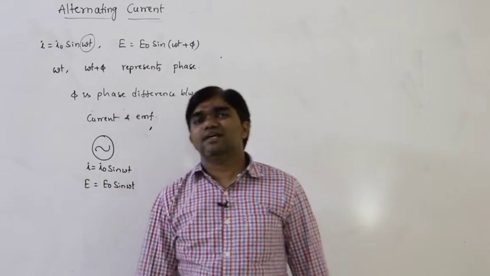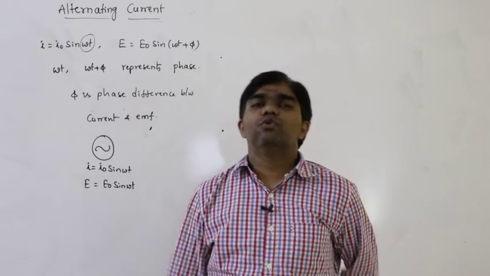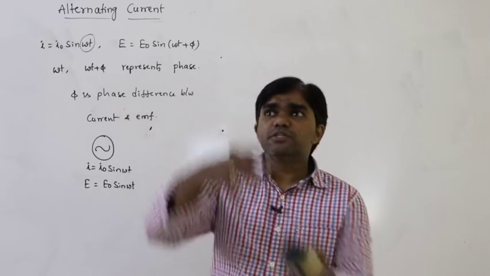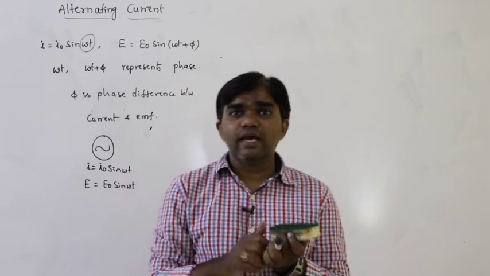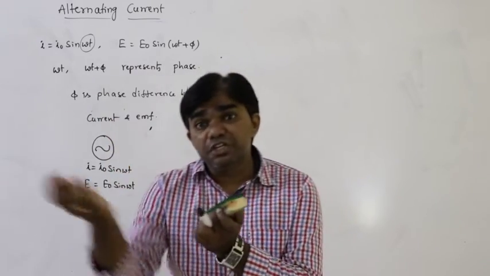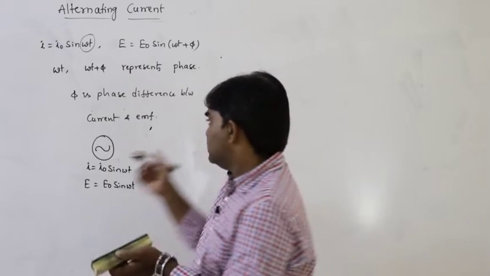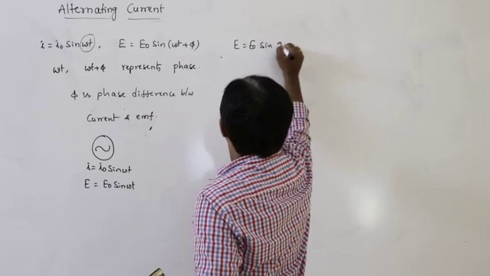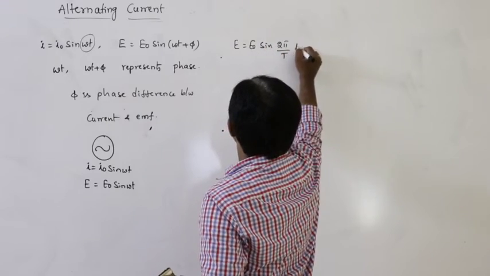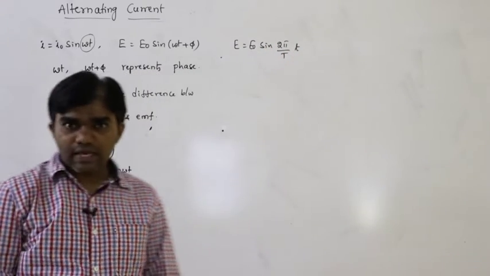How can we measure this current? How can we measure this voltage? Sometimes it is positive, sometimes it is negative, and for example, for a 30 degree angle its value is different, for a 60 degree angle it is different, because see here, E is equal to E naught sin(2π/T) into t. That is the actual radiation.